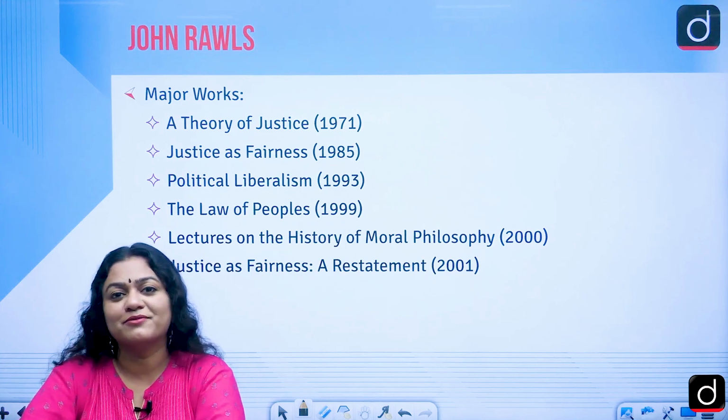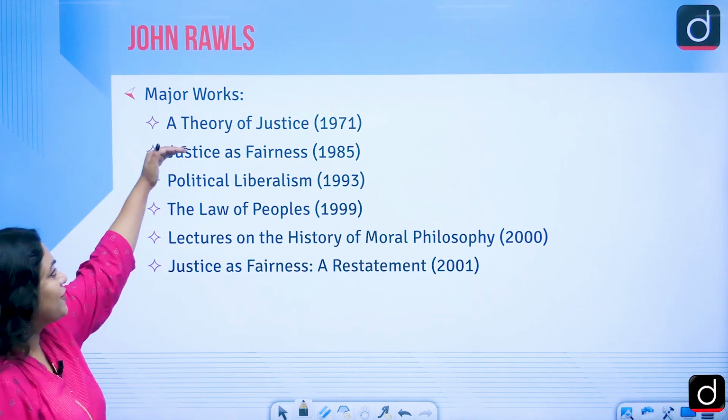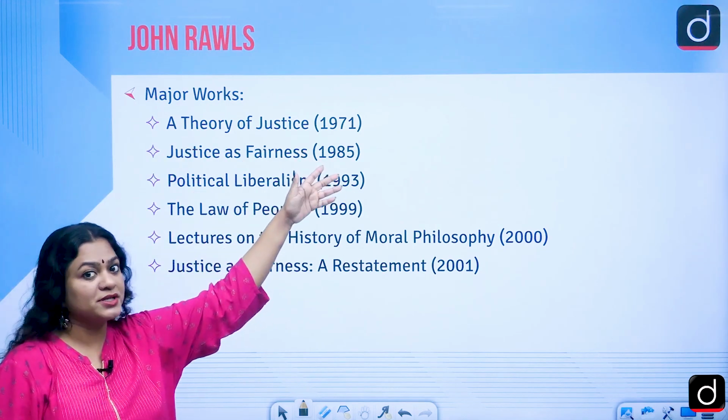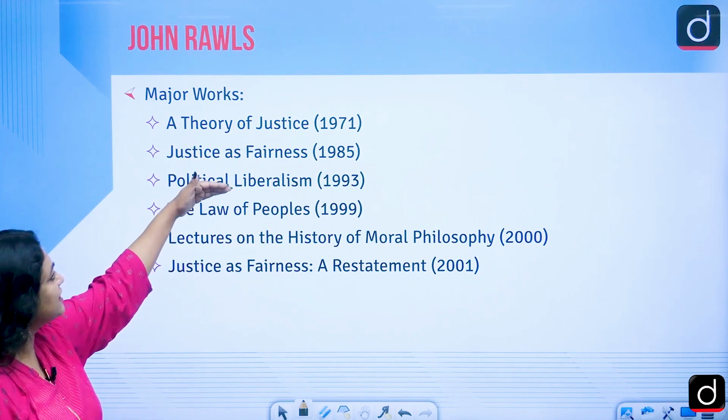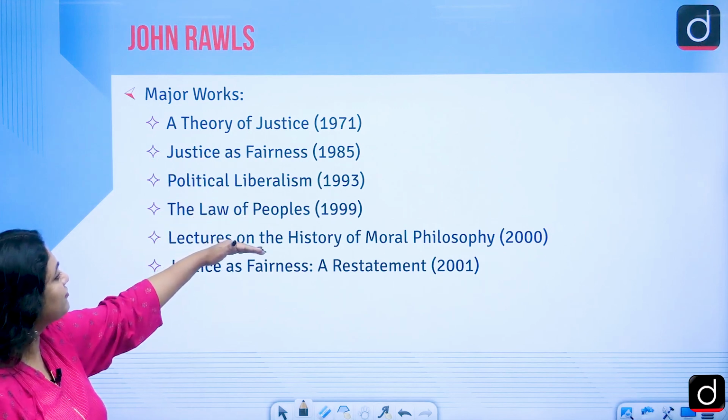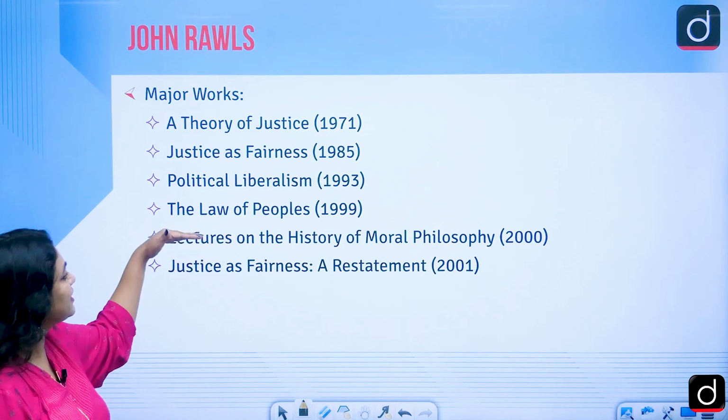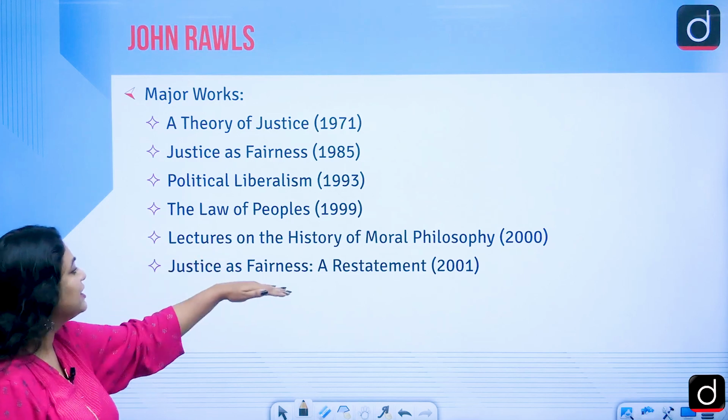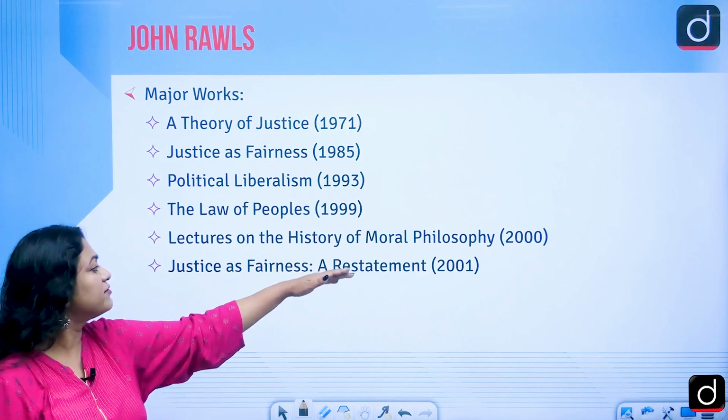Don't forget this information. A Theory of Justice, a very important publication, published in 1971. Then came Justice as Fairness, Political Liberalism, The Law of Peoples, Lectures on the History of Moral Philosophy, and Justice as Fairness: A Restatement.